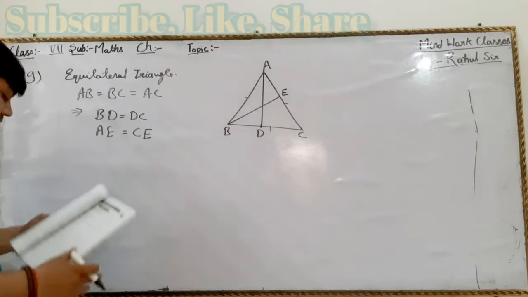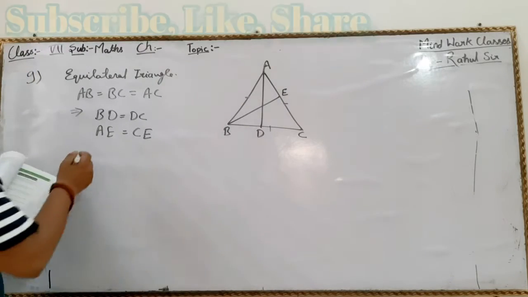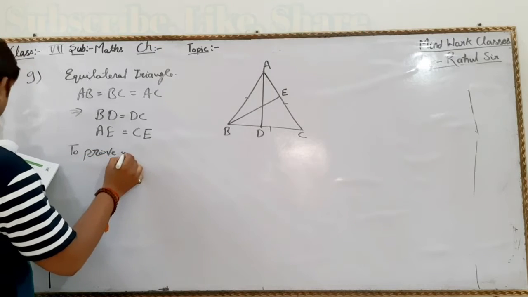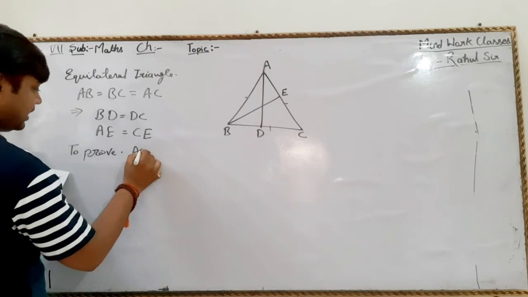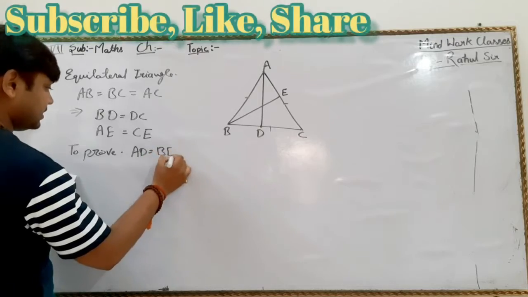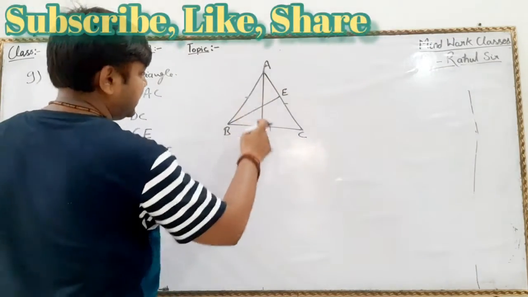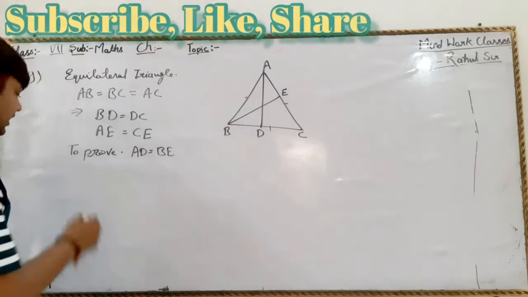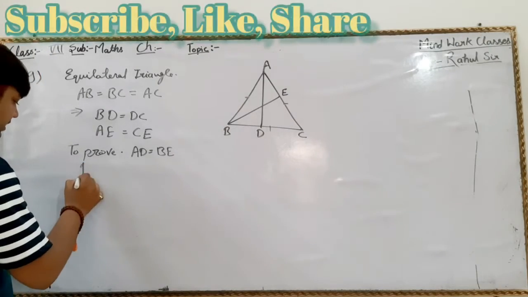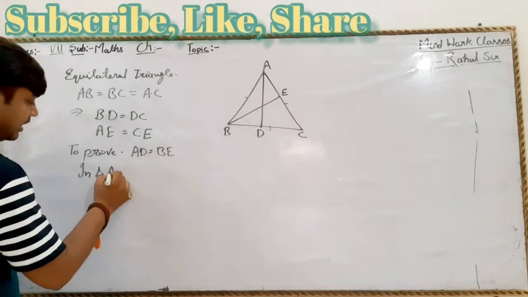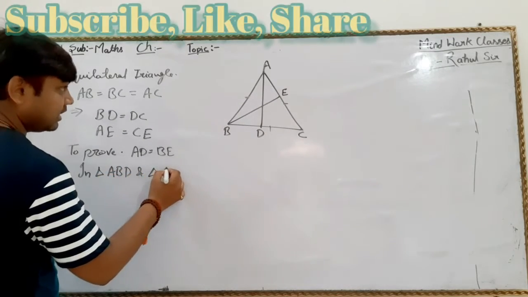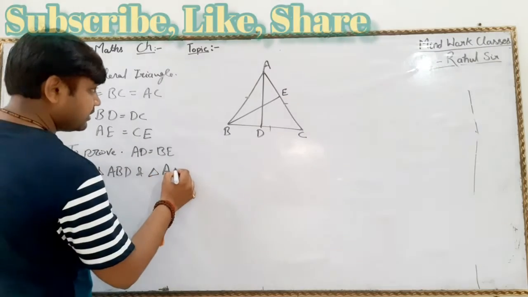Now what we have to prove is that AD is equal to BE. What do we have to prove? This AD and BE line are equal. So let's take triangle ABD and triangle ABE.